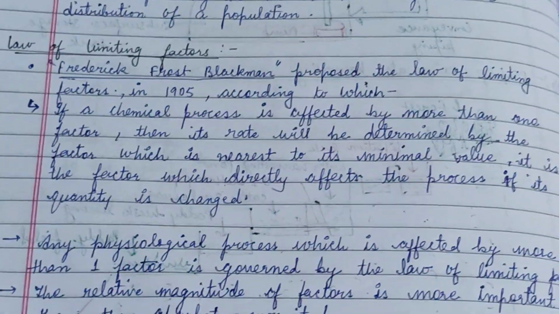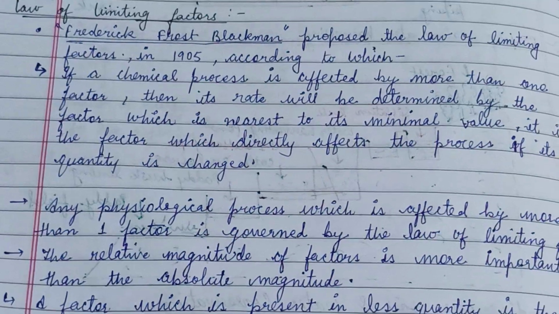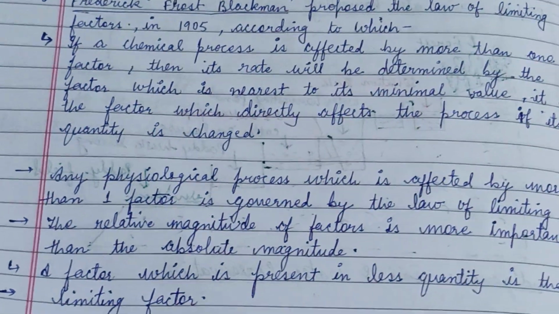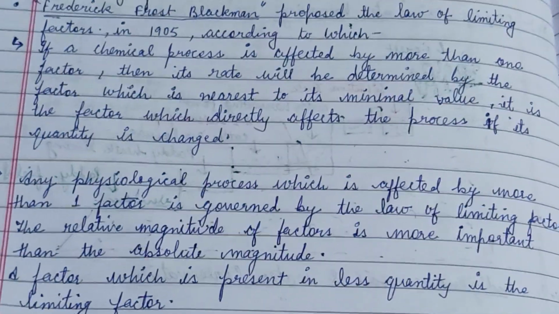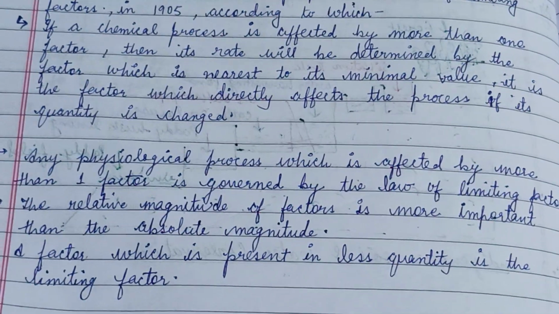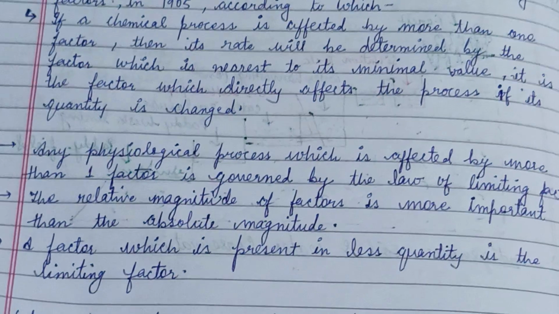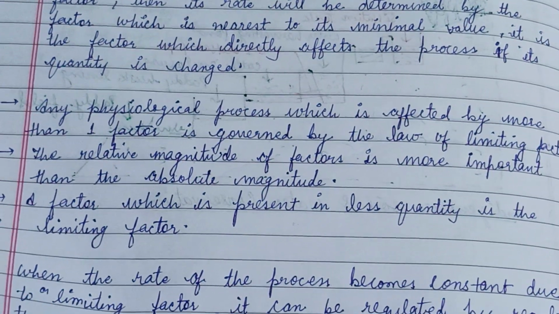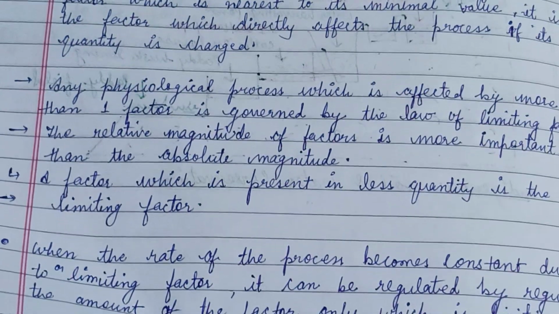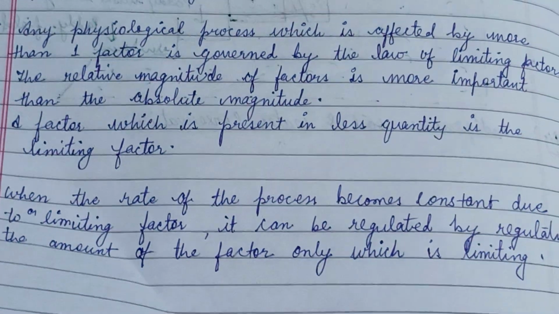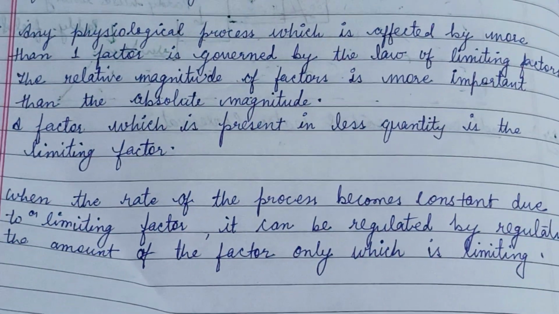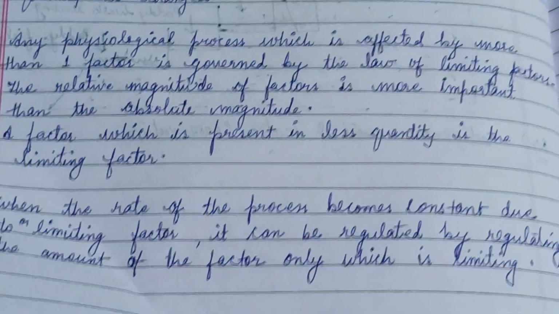The law of limiting factors was first proposed by Frederick Frost Blackman in 1905, according to which if a chemical process is affected by more than one factor, then its rate will be determined by the factor which is nearest to its minimal value. It is the factor which directly affects the process if its quantity is changed. So, when the rate of the process becomes constant due to the limiting factor, it can be regulated by regulating the amount of only the factor which is limiting.